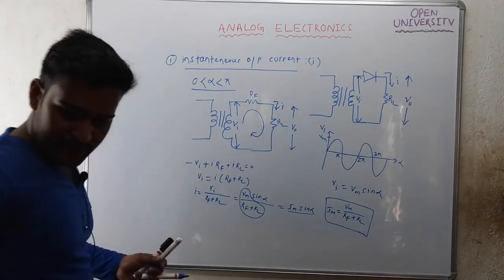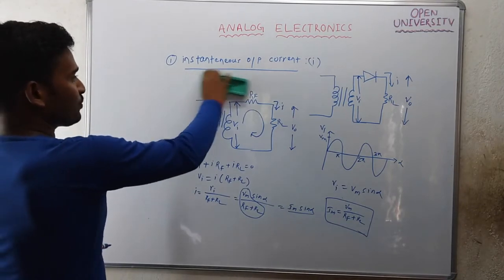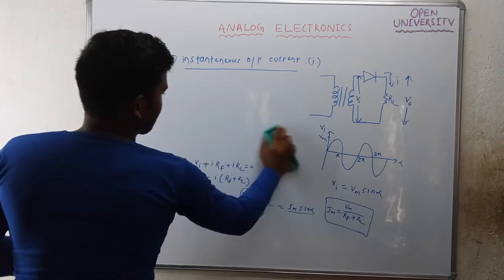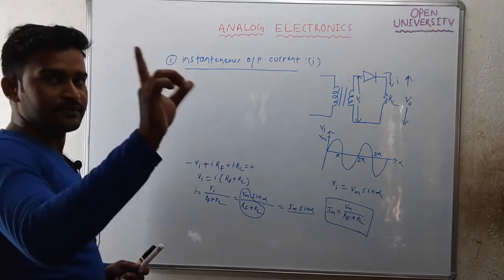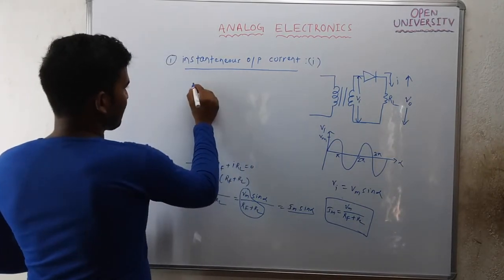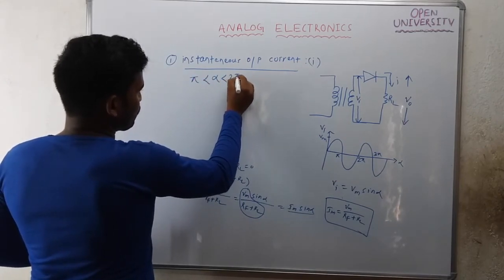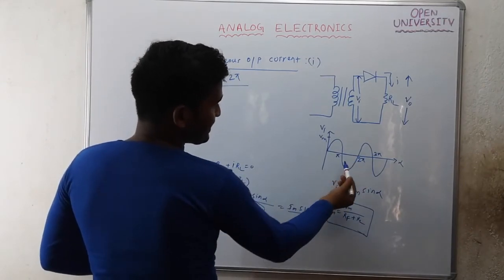When alpha is in between pi to 2 pi, Vi is negative.